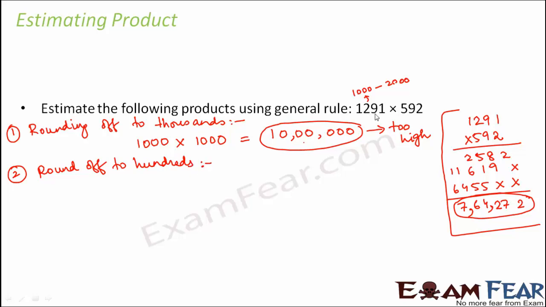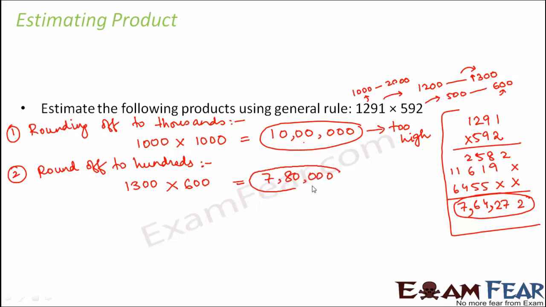So in that case, 1291 would lie between 1200 and 1300. So 1291 would be closer to 1300, so this can be approximated to 1300. And 592 would lie between 500 and 600. 592 would be closer to 600, so this can be approximated as 600. So 1300 into 600 will be 7,80,000. Now this number is a closer estimate.